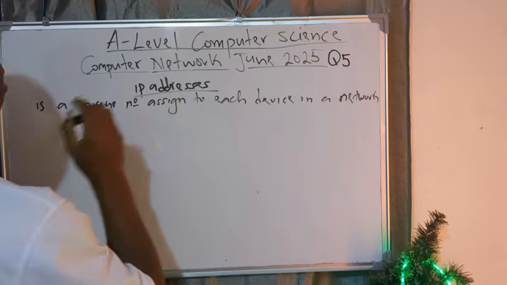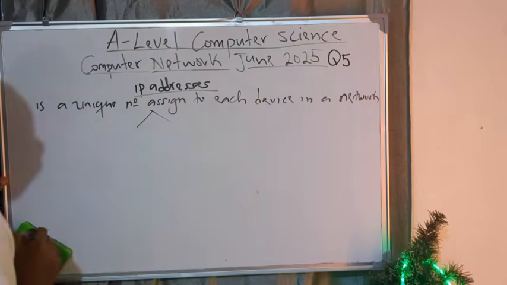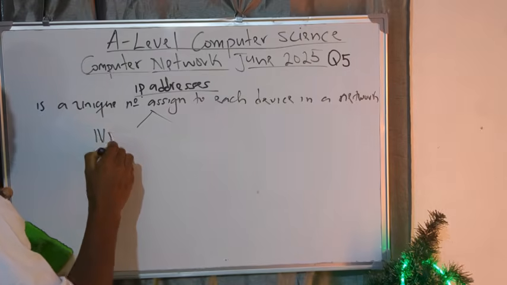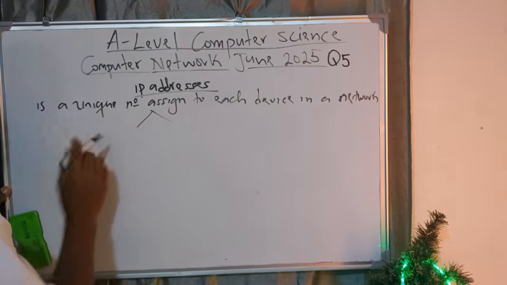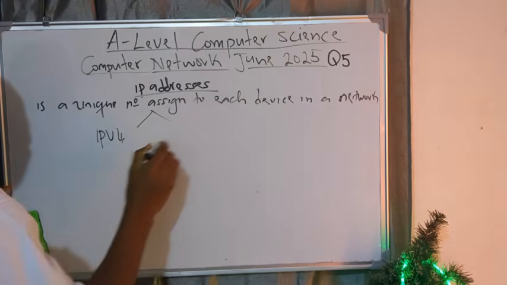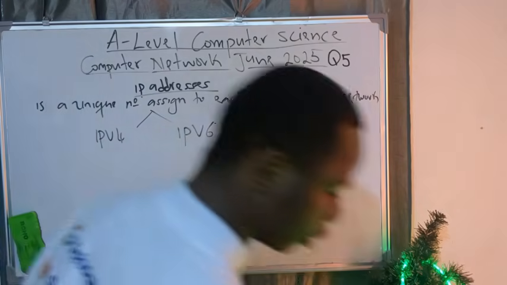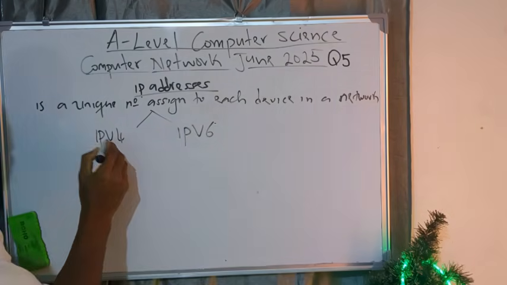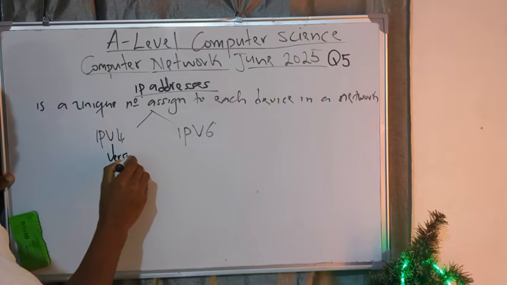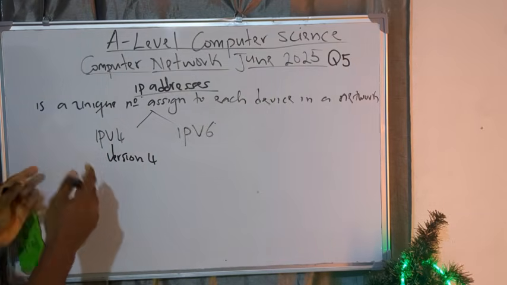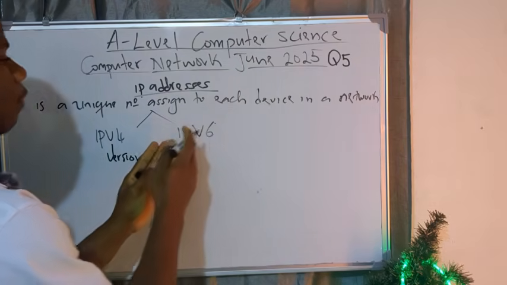When we talk about IP address, there's something you need to know. We have two types of IP address: what we call IPv4, and what we call IPv6. I'm saying this especially for paper 1. The V here simply means version. So when you see IPv4, it simply means IP address version 4. When you see IPv6, it means IP address version 6.